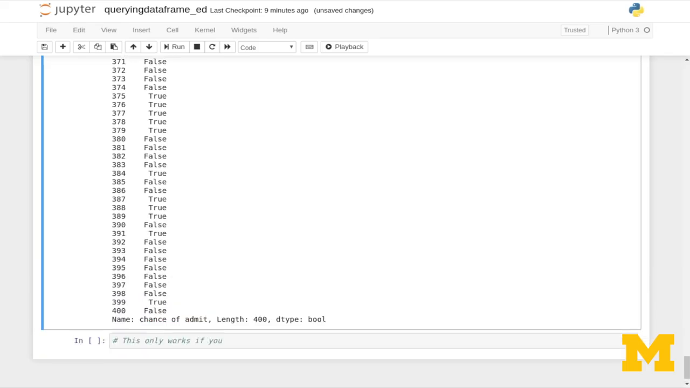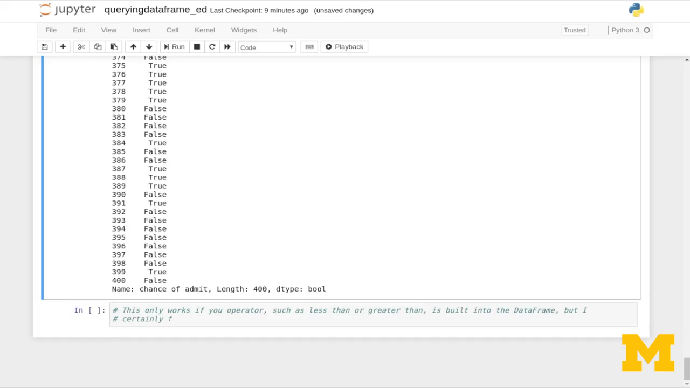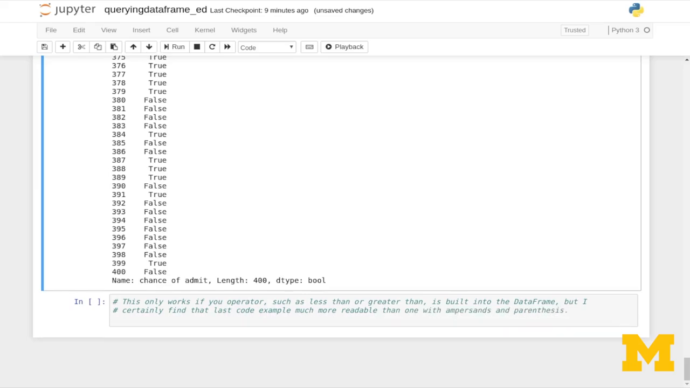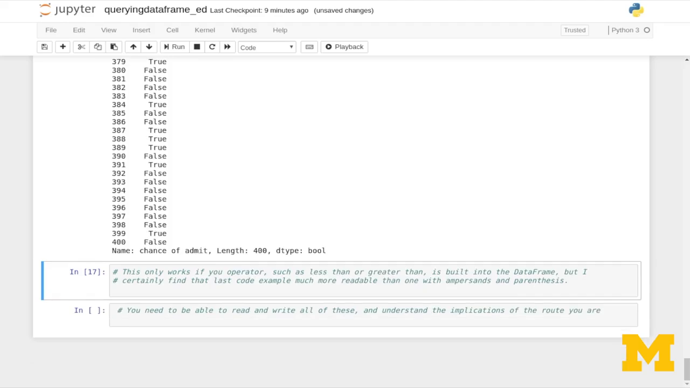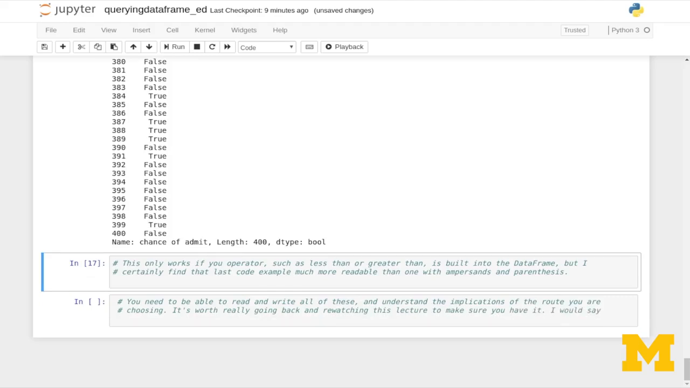This only works if your operator, such as less than or greater than, is built into the data frame. But I certainly find the last code example to be much more readable than the one with the ampersands and the parentheses, so you might want to consider using this. You need to be able to read and write all of these and understand the implications of the route you're choosing. It's worth really going back and re-watching this lecture to make sure that you have it. I would say 50% or more of the work you'll be doing in data cleaning involves querying data frames.